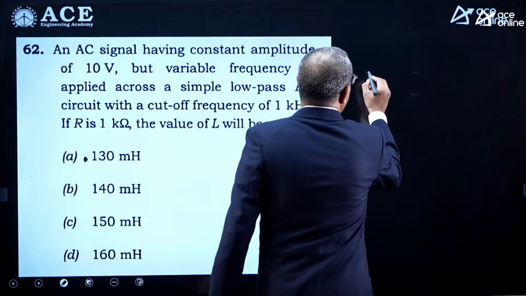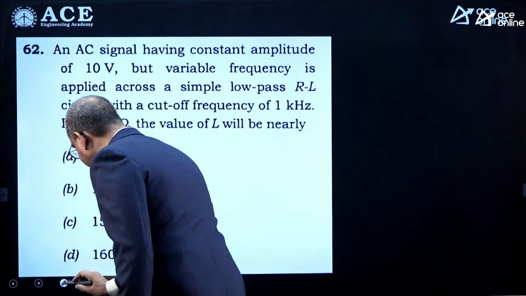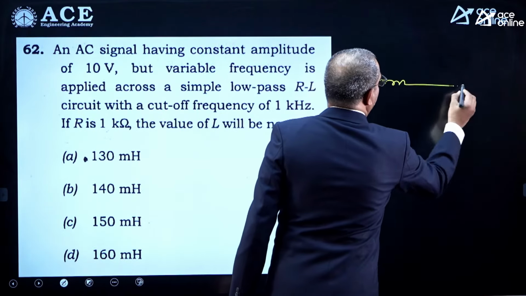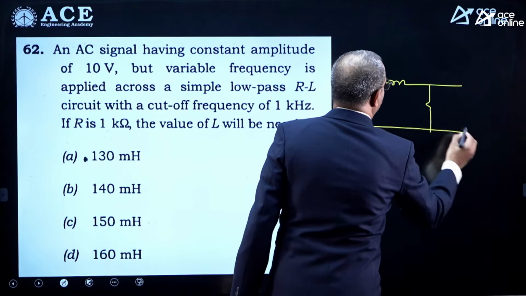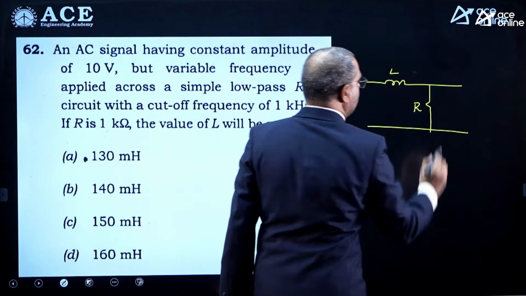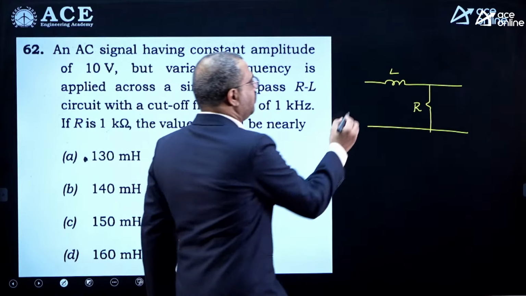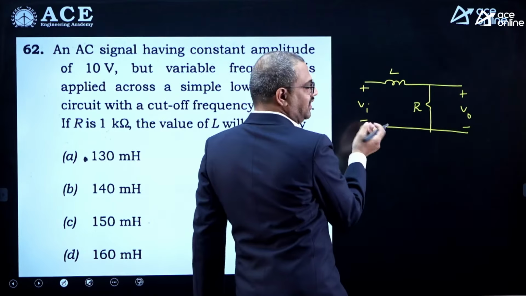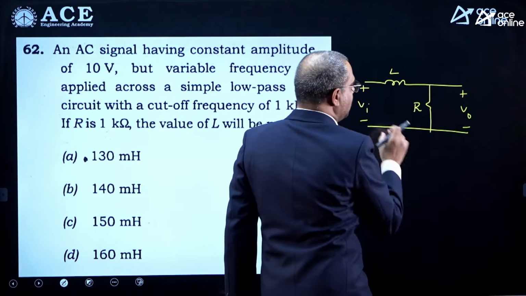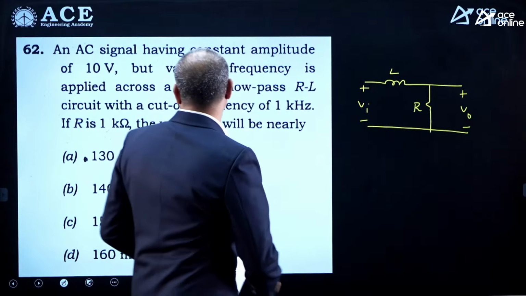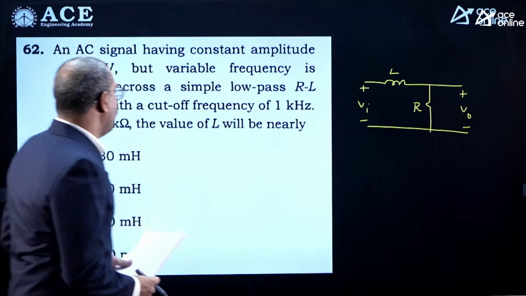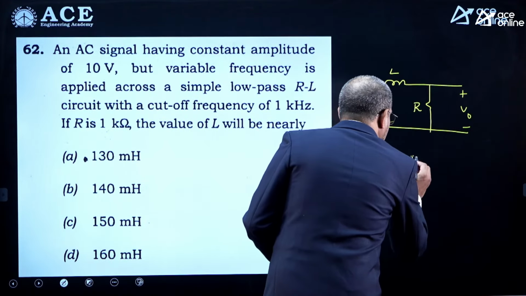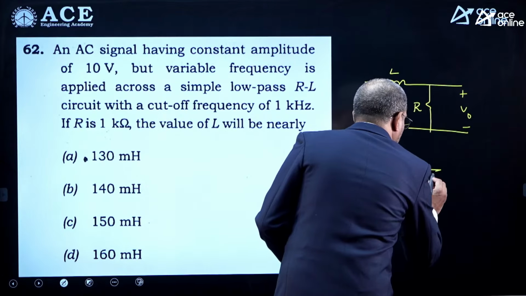So clearly the network will be something like this, a low pass RL. That is why, if you give low frequency, almost DC, the inductor acts like a short and the output will come; at high frequency it is open. Now he is asking what is the value of the inductor. If you observe, the cutoff frequency for this is R by 2 pi L.